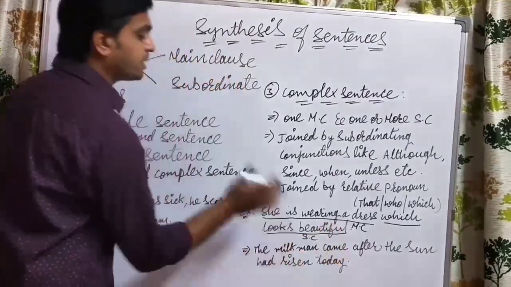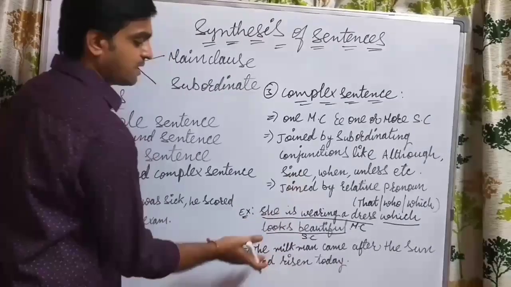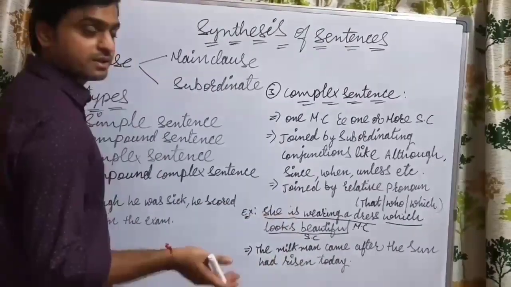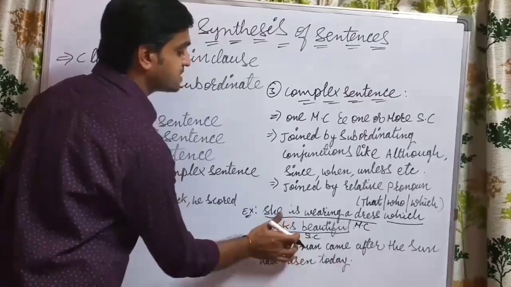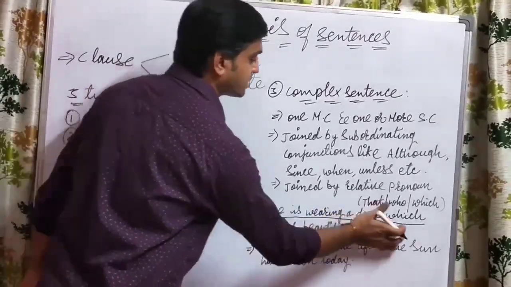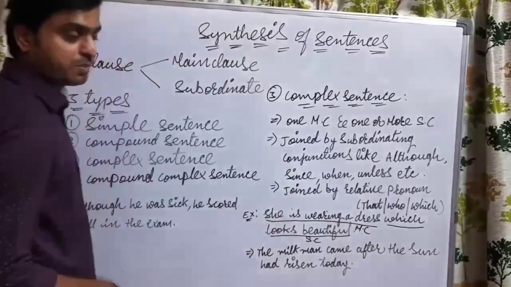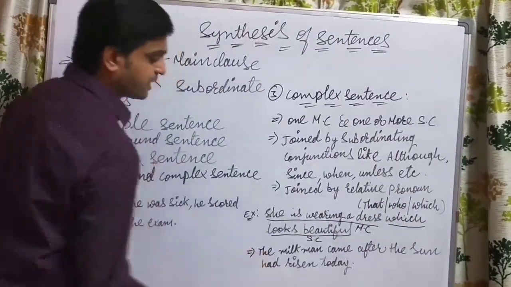This subordinate clause is not standing by itself. Looks beautiful, we will say, but who is looking beautiful here? There is no meaning. So it always depends upon the main clause, and it always takes the help of a subordinating conjunction for giving the proper meaning. Let us go through one more example here.